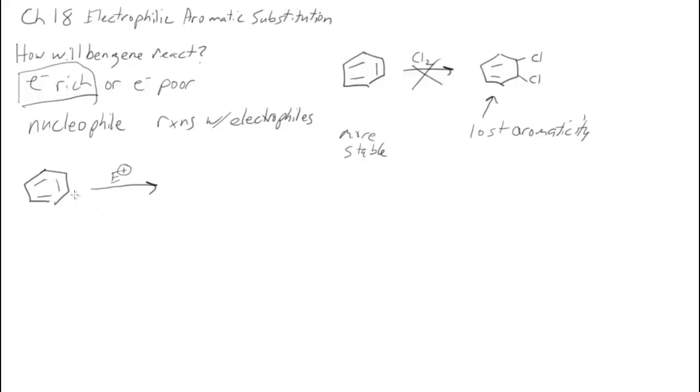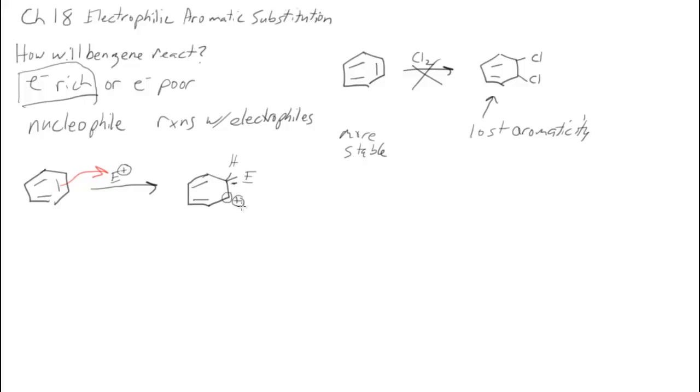So if we look at this generic substitution reaction, we can say, again, benzene has electrons. It's going to react with an electrophile who wants them. So electrons will go from the benzene to the electrophile. So then we get an intermediate where the electrophile has added to one position of the aromatic ring. This carbon here has lost electrons as that electron pair moved up to form the new bond here to the electrophile.